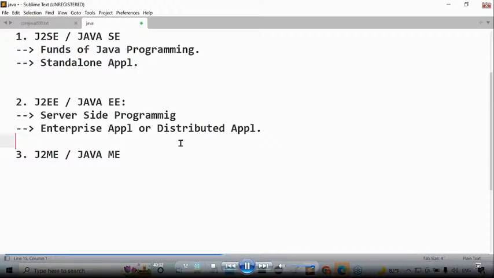Then the Swiggy server will trace that restaurant, and that information will be passed to the restaurant. The restaurant people try to prepare that food item. Meanwhile, the Swiggy server side application is tracing a delivery boy. If any delivery boy is available near the respective restaurant, immediately that request will be passed to the delivery person. After getting that request, he will go to the restaurant and pick up the food item. Then that food item will be delivered to the respective location.